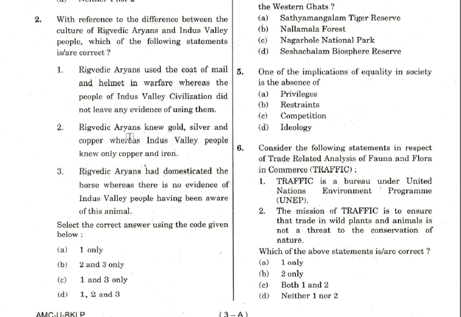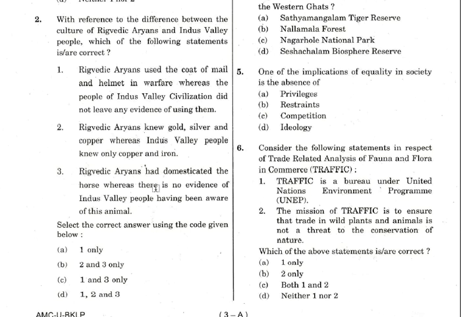Next one: Rigvedic Aryans knew gold, silver and copper, whereas Indus Valley people knew only copper and iron. Here iron alone will help you solve the answer, because iron comes at a later stage. Indus Valley civilization is a bronze age civilization. So this statement is wrong. Statement 2 is wrong, which means you can eliminate option B and option D. Now the only confusion is between A and C: option 1 automatically becomes correct, and whether 3 is correct or not decides option C or A.